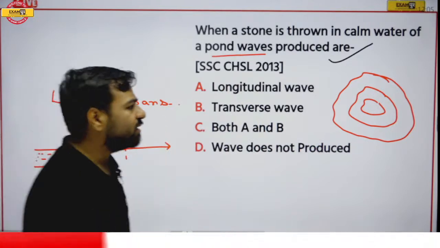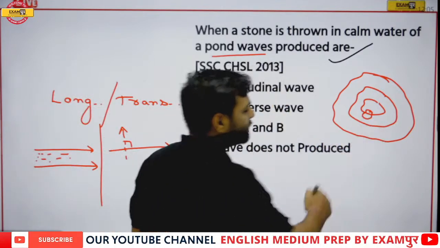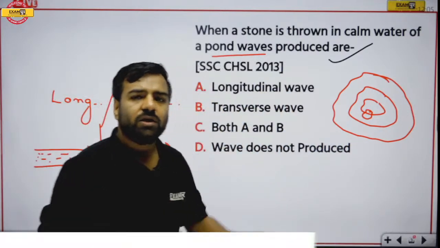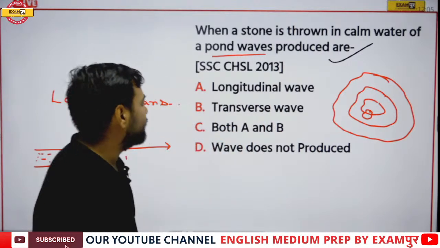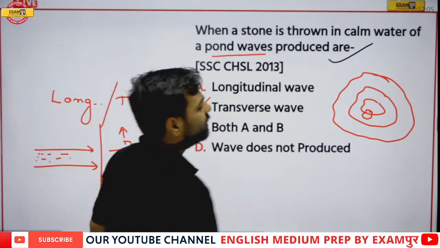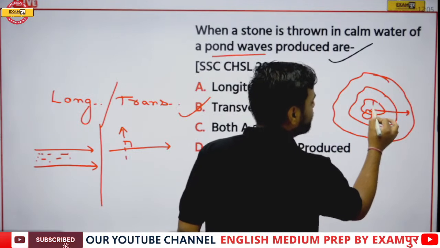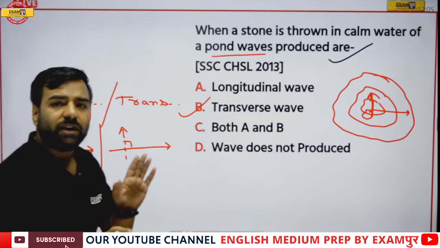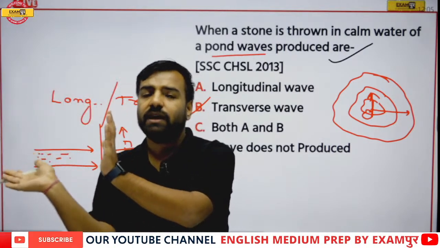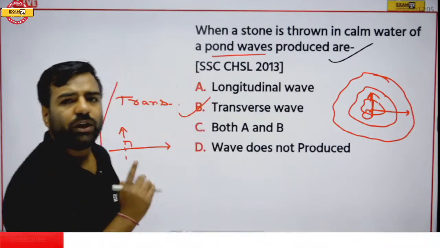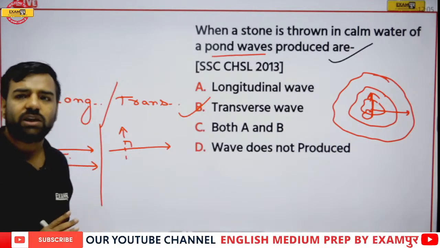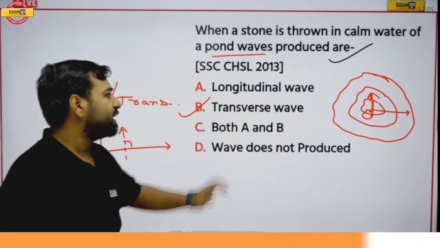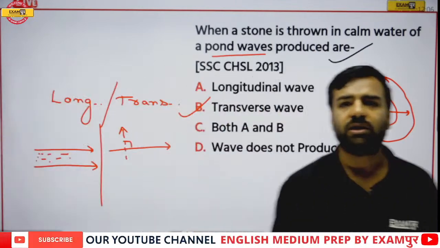Why? Because, sir, whatever we are keeping here, since the wave is moving in this manner, the particles are moving up and down. So if I talk about the correct answer, then the correct answer is actually transverse waves, because the wave is moving in this manner and the particles are moving in this manner, that is, they are perpendicular to each other. Both the directions are perpendicular to each other, correct? Wave and this particle. So here the correct answer is going to be transverse. There is no such longitudinal concept here. Yeah, correct. So here the correct answer is going to be transverse waves, and it's awesome Jagdishwar, you have given the correct answer.